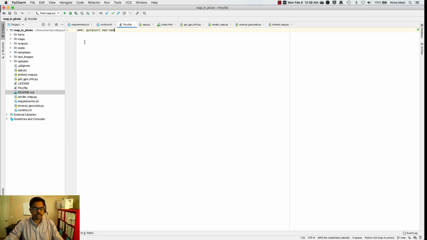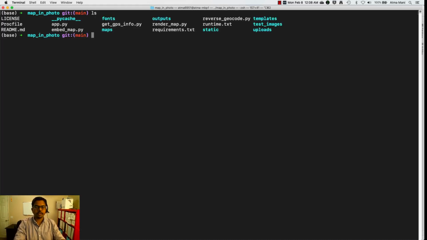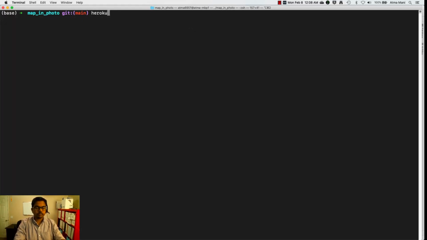Now, once all these files have been added, you go to your command line. If you are familiar with the Git command line interface, then working with Heroku is going to be extremely natural to you. So in your repo or in the folder where you contain all these files, I can do an ls and show you all these different files I have. What you can do is heroku create and give it a name. The name of the app within Heroku has to be completely unique across all the different users of Heroku. So you need to play with it a little bit to find out if a name is available or not.